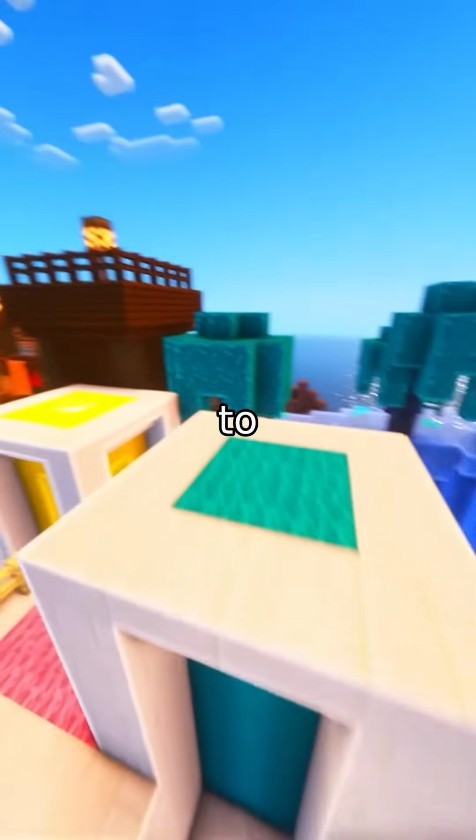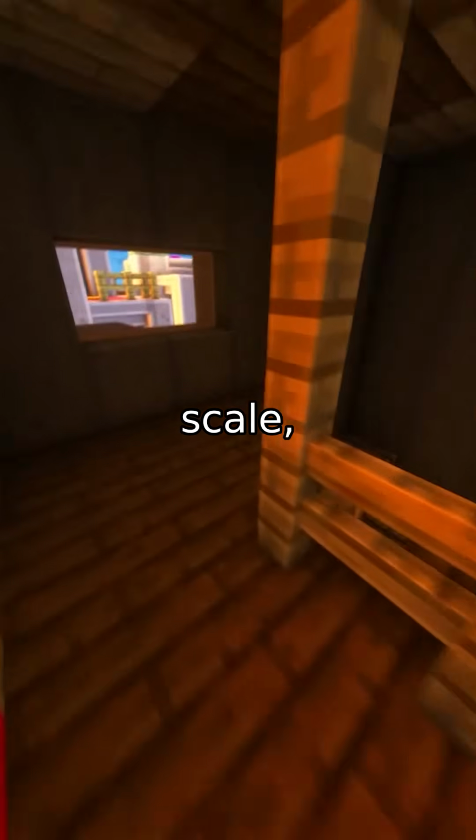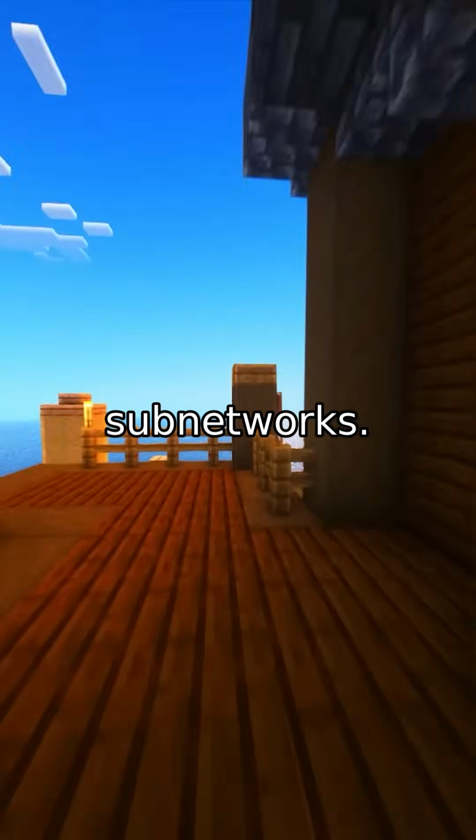Most people think the only way to improve language models is to add more parameters. But the real bottleneck isn't scale, it's compute routing. That's why the industry shifted to mixture of experts. Instead of firing every weight for every token, MoE partitions your model into specialized subnetworks.